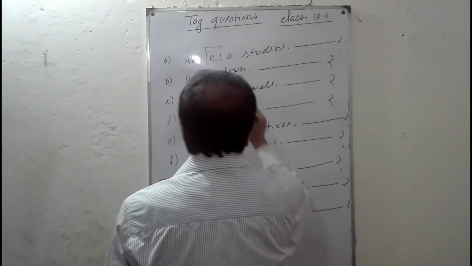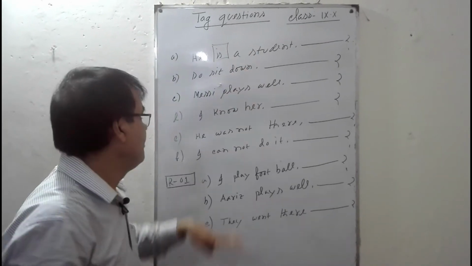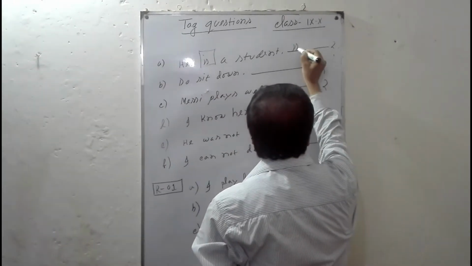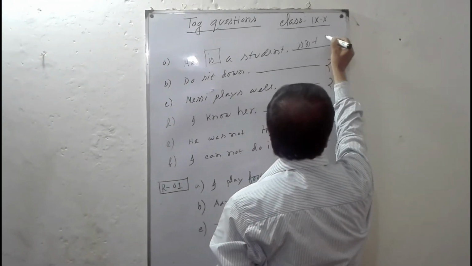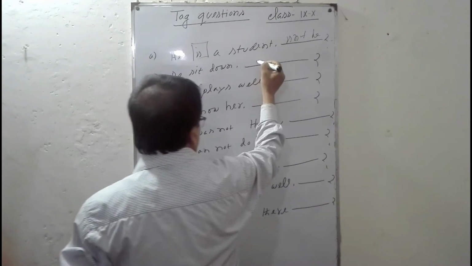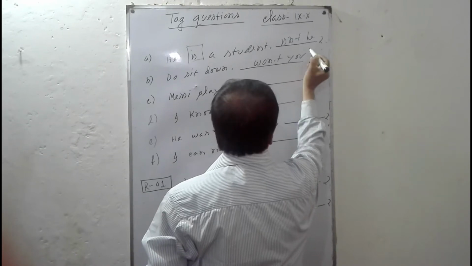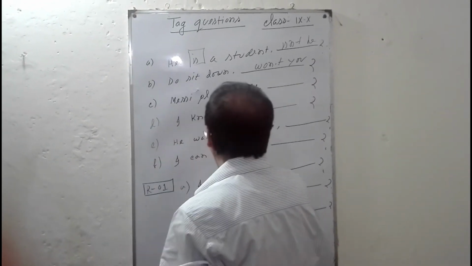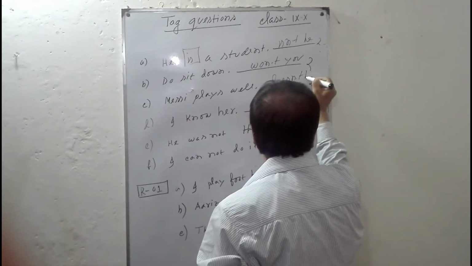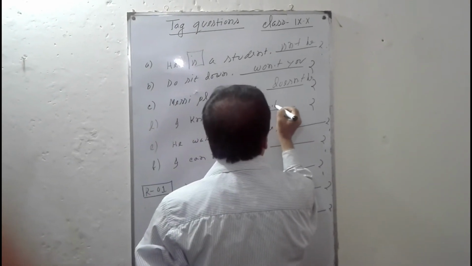When the statement is positive, the tag question will be negative. Here, he is a student, tag question: isn't he? Do sit down, won't you? This is a tag question. Messi plays well, doesn't he? I know her, don't I?